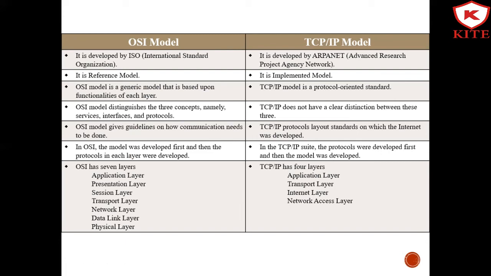The OSI model was developed first, and then the protocols in each layer were developed. In the TCP/IP suite, the protocols were developed first and then the model.